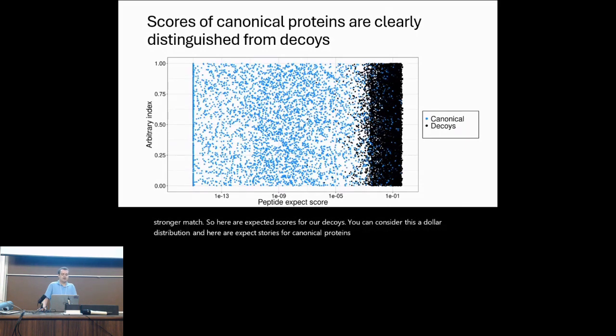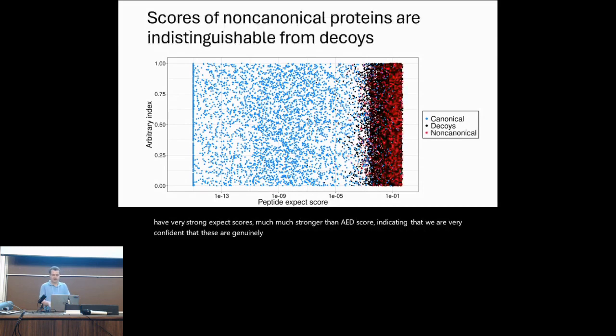You can see that many of them have very strong expect scores, much stronger than any decoy, indicating that we are very confident that these are genuinely present in the sample. But when we plot expect scores for non-canonical proteins, we find that they cluster together with the decoys. In fact, the expect scores of non-canonical proteins are statistically indistinguishable from that of decoys. And this is why we conclude that there are no genuine high confidence detections in this sample.